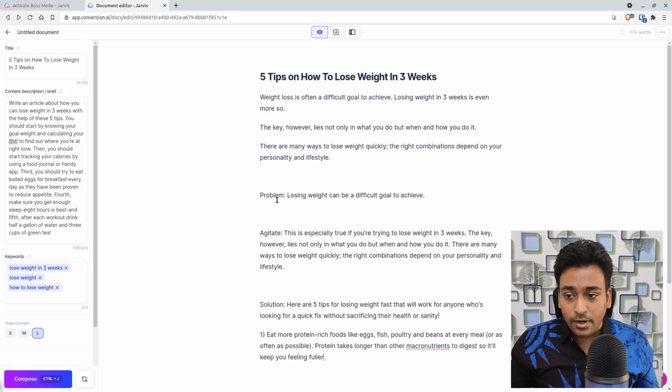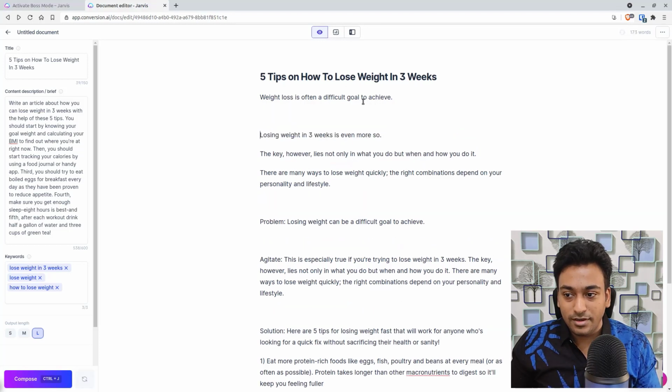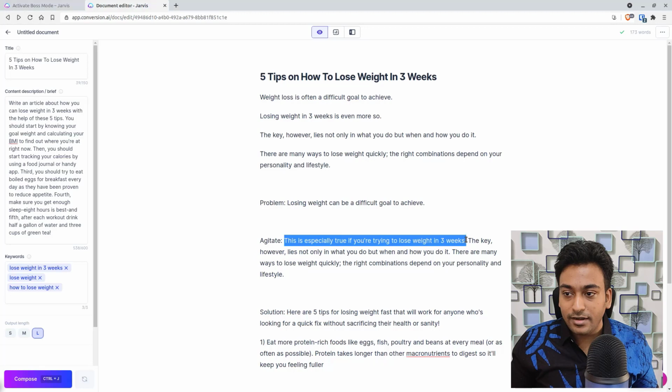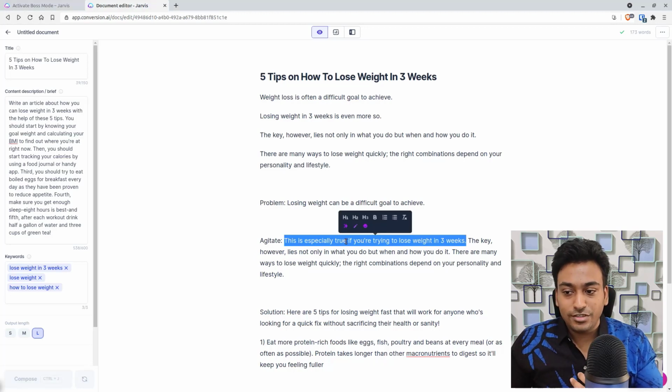Problem: losing weight can be a difficult goal to achieve, which we mentioned as been seen from here. It gives me a pain point. This is especially true if you are looking to lose weight in 3 weeks. The key, however, lies not only in what you do, but how you do it. There are many ways to lose weight. There are combinations depending on your personality. For example, this section I really liked compared to this. Like this gives more agitation, for example.